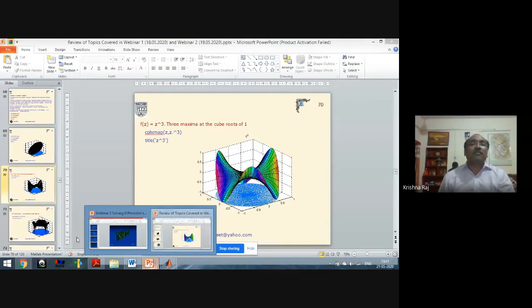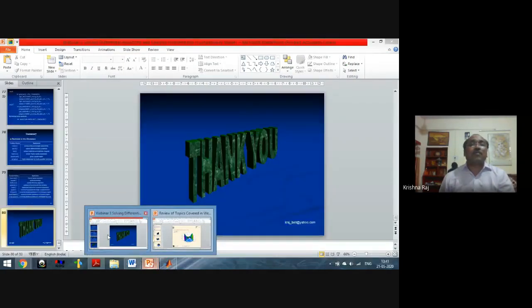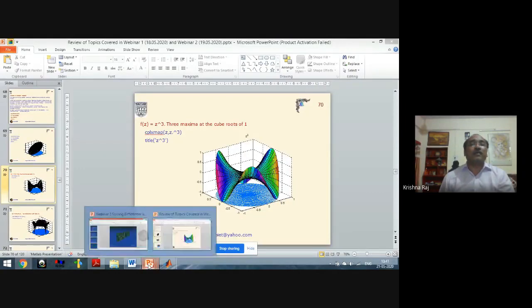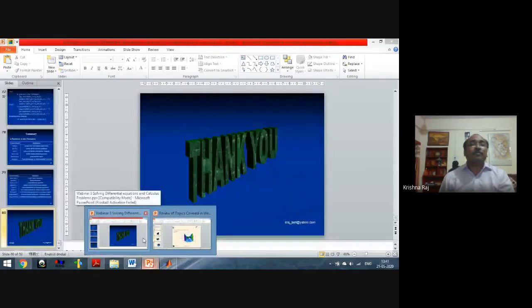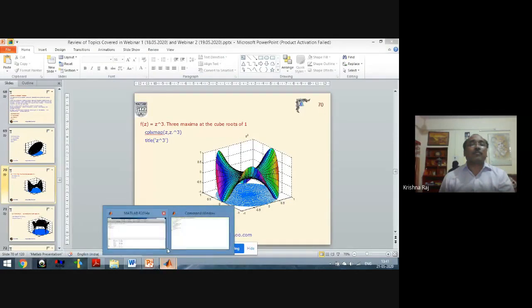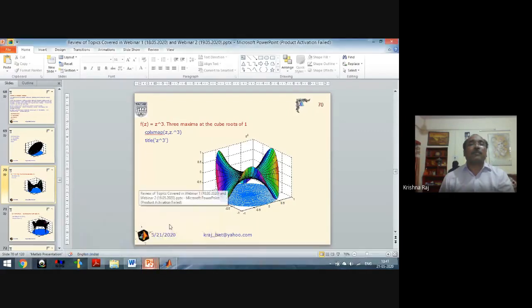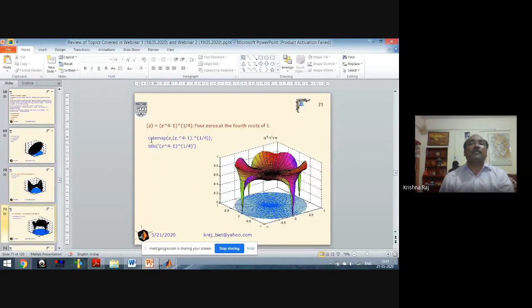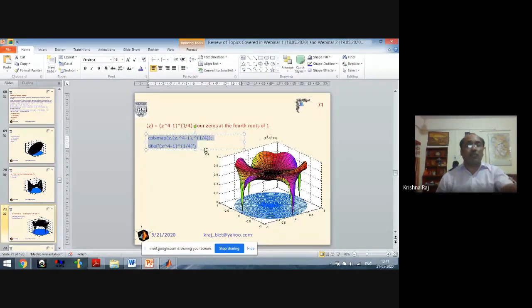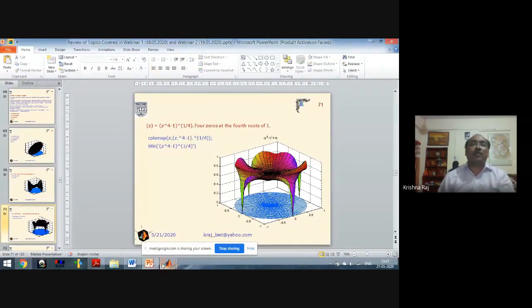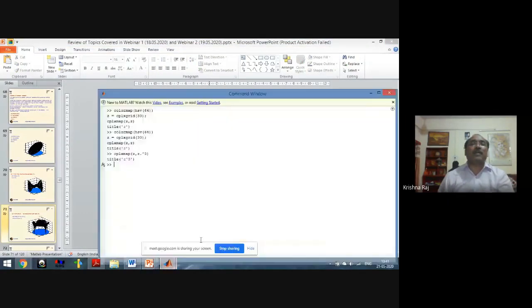Now see here, we are discussing the review now. This one, and suppose the next one is this, for Z to power 4.1 and Z to power 4 minus 1 and its whole power 1 by 4, and it has to be tested how the graph will look when we put the command in the command window.